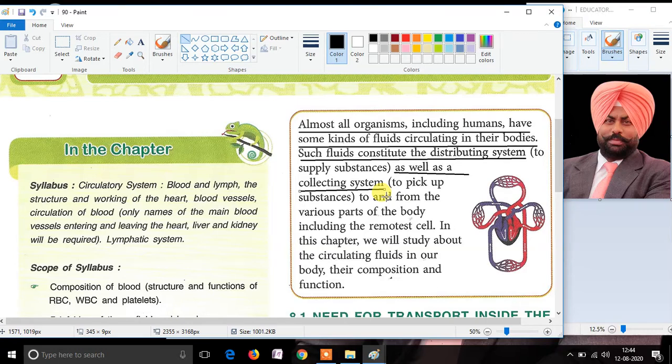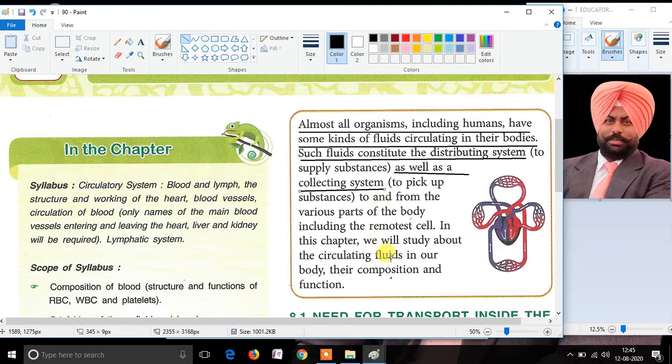There are certain organs inside the body, whether of organisms or humans, which all need to possess some fluids in them. They all need to transport some essential components which are essential for the regulation of the metabolic activity of the body.